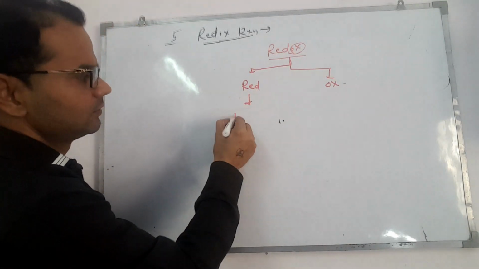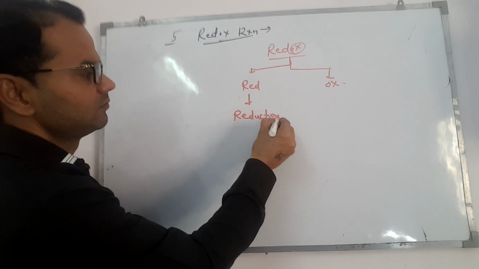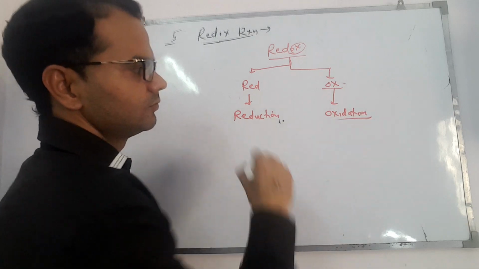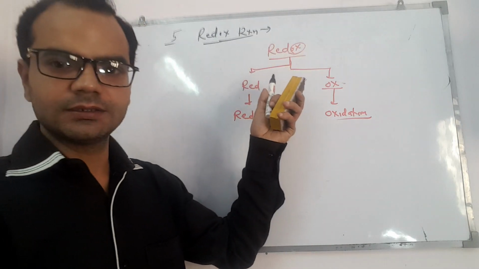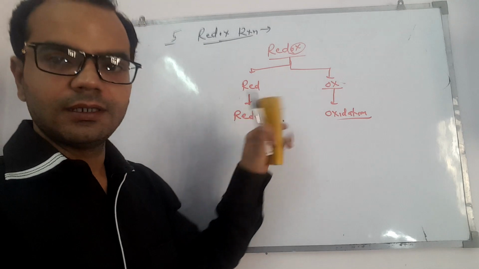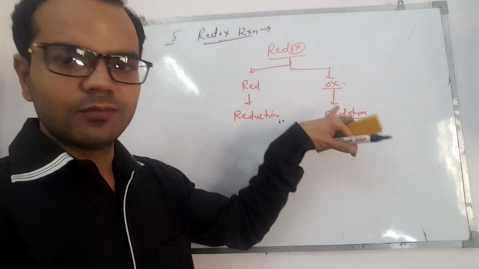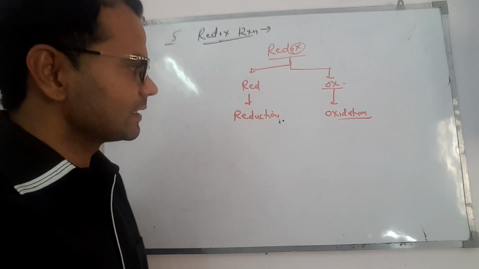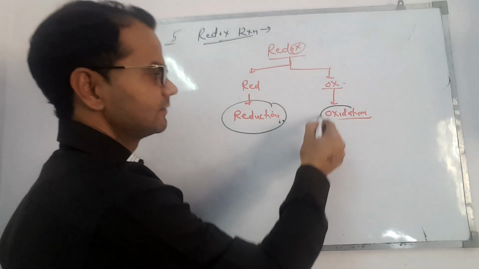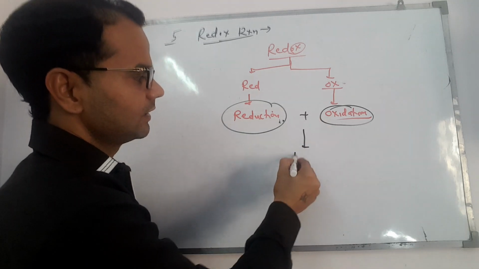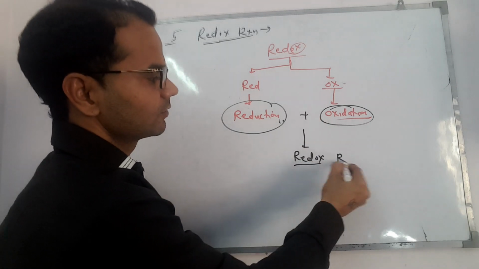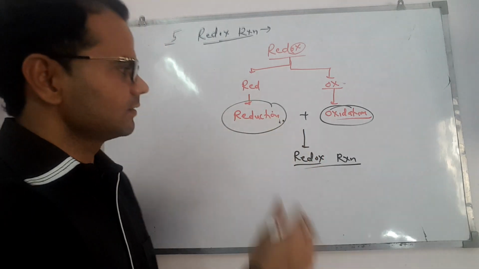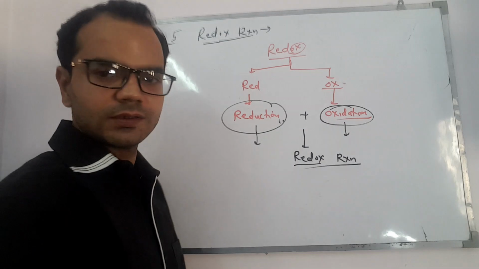Red stands for reduction. Ox stands for oxidation. So, what are redox reactions? The reactions in which reduction and oxidation occur simultaneously. Those reactions are redox reactions. A reaction which involves both reduction as well as oxidation. That is redox reaction.